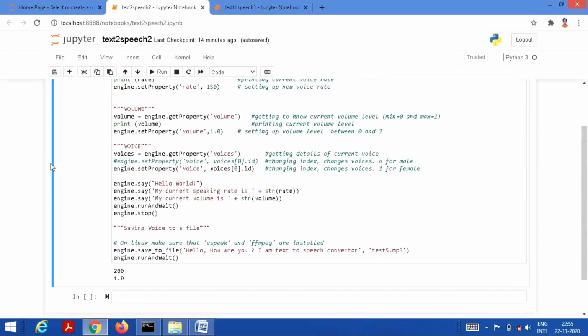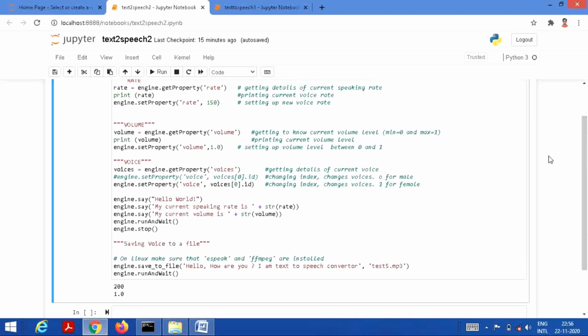The next one is the volume. Volume equal to engine.getProperty volume. That means we are getting to know the current volume level, and the volume level has been divided into two categories, that means minimum and the maximum. The value for the minimum is 0 and the value for the maximum is 1. So we can set the volume levels between 0 to 1. Here I have set the volume level as 1.